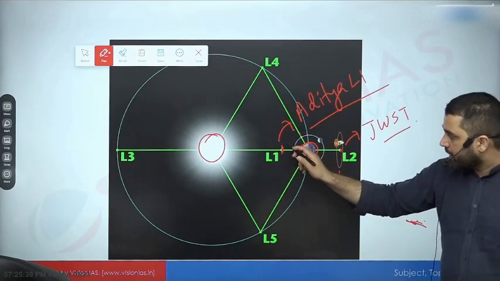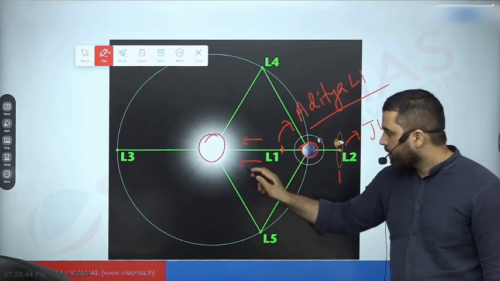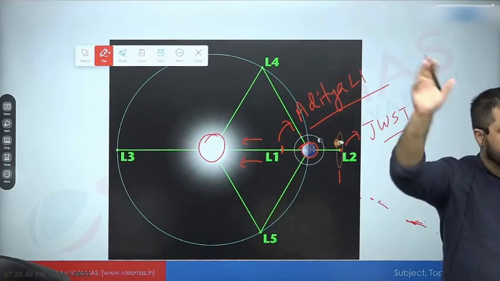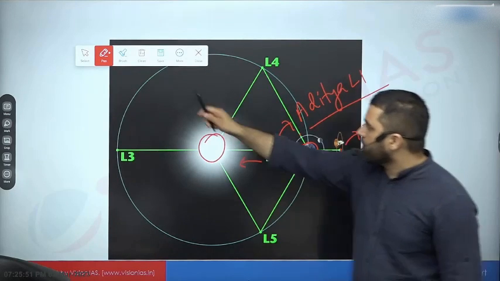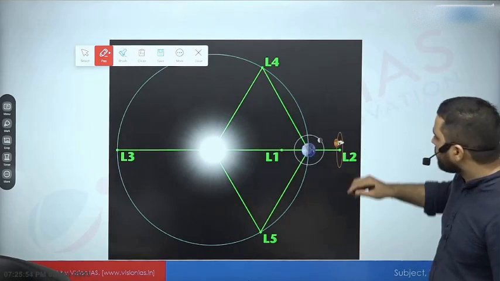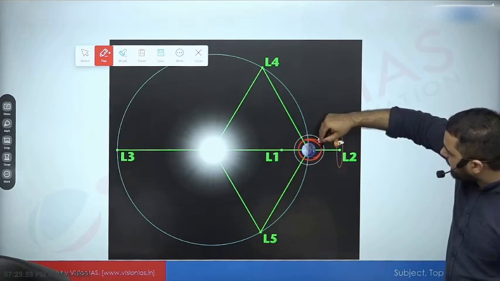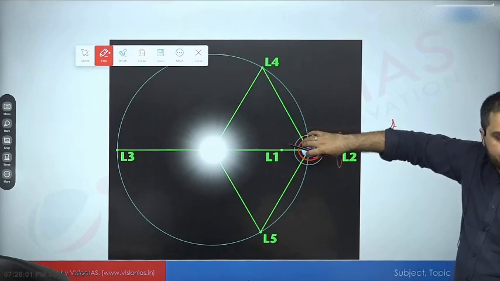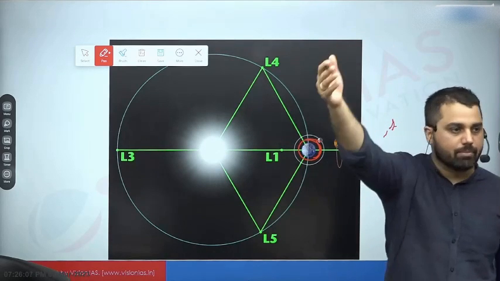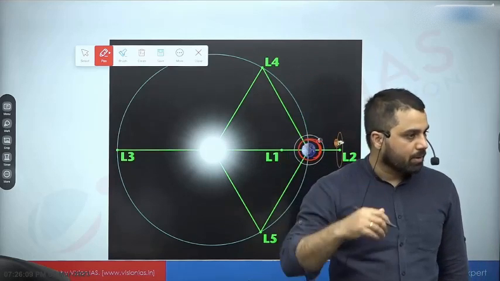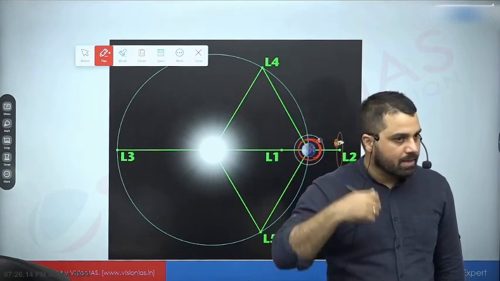Now, why is this point so useful, L1 or L2? L1 is very useful for solar observation. कि मान लो मुझे सन को ऑब्जर्व करना है, सन के बारे में डेटा कलेक्ट करना है. Then if I am collecting this data from an earth-bound orbit, then for half of the time it is behind Earth, Earth is blocking its point of view, like an eclipse. Because it is revolving around Earth, for half of the time it cannot monitor any data about Sun. Only for half of the time it will be able to collect data from Sun.